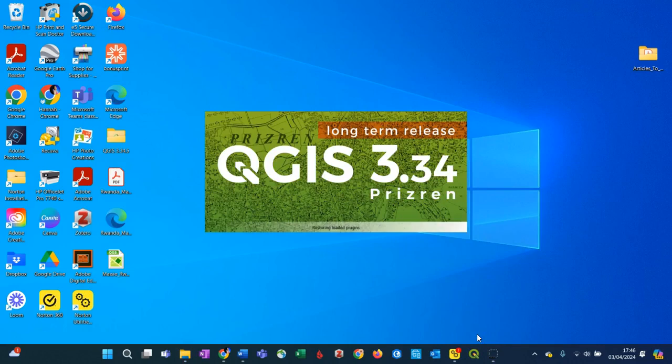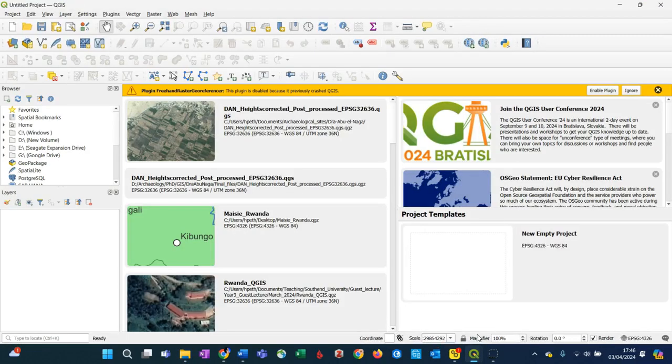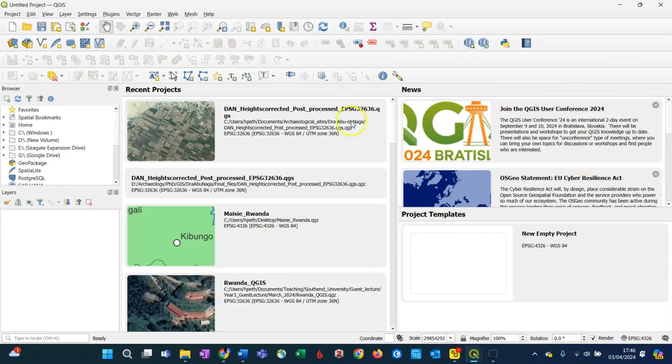It will open to a fairly standard GIS screen with 3 subscreens within it. You can see we have here recent projects, QGIS news, and project templates. Normally this entire area that's occupied by these 3 subscreens is your data frame, where the data that you've added to the project is displayed.